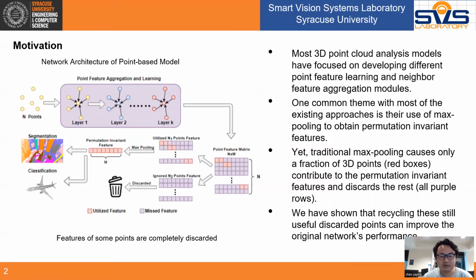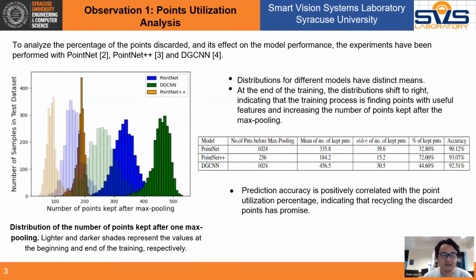However, according to our observation, a great number of points are discarded during this process. We think if we can recycle those points, the original network's performance could be improved. This is our first observation.